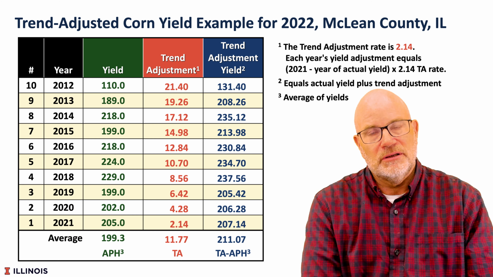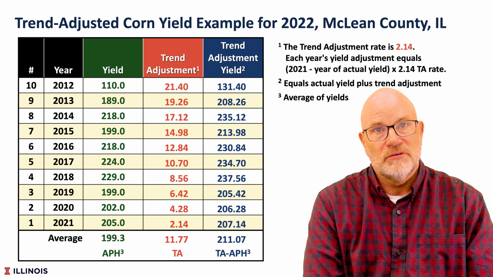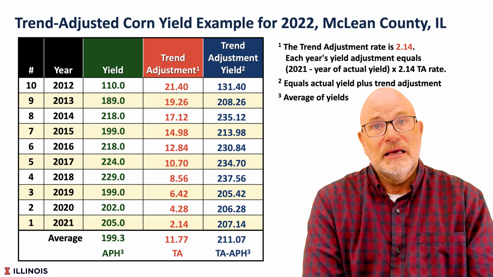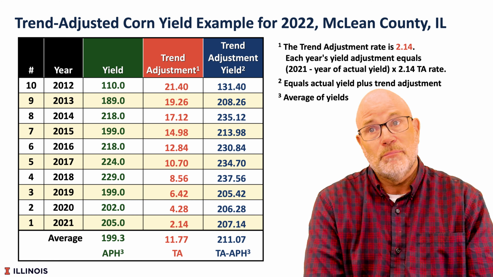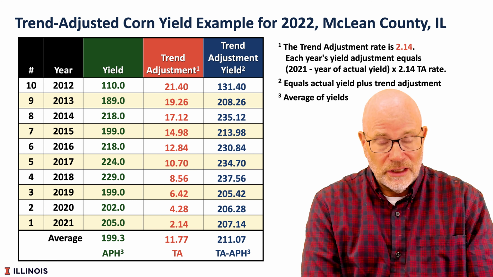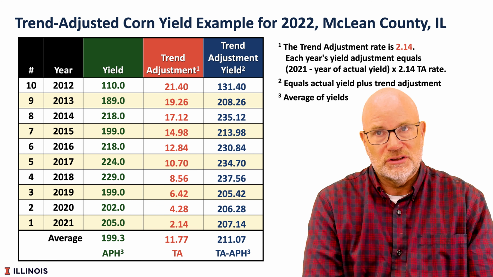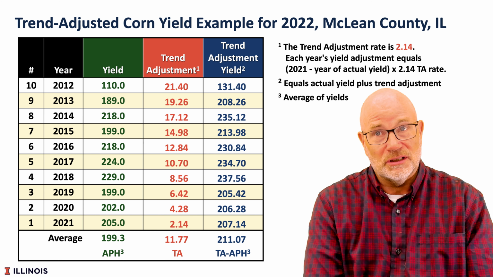For example, a yield history that has a 205 bushel yield for 2021 in McLean County would be increased 2.14 bushels to result in a 207.14 trend-adjusted yield. The 2020 yield, 2 years back, if it's 202 bushels per acre, would be adjusted up by 4.28 bushels, or 2.14 times 2 years back.